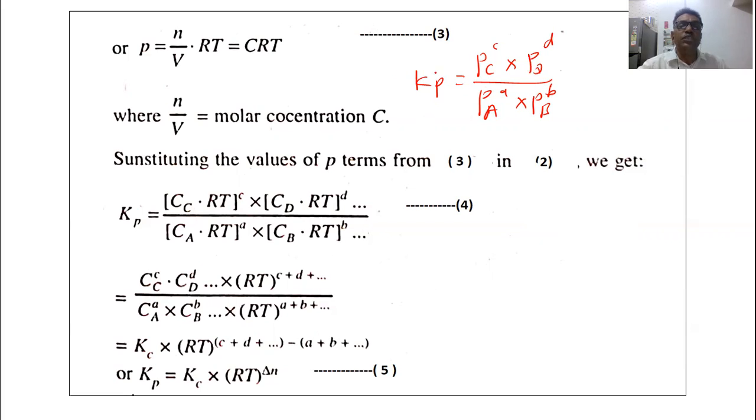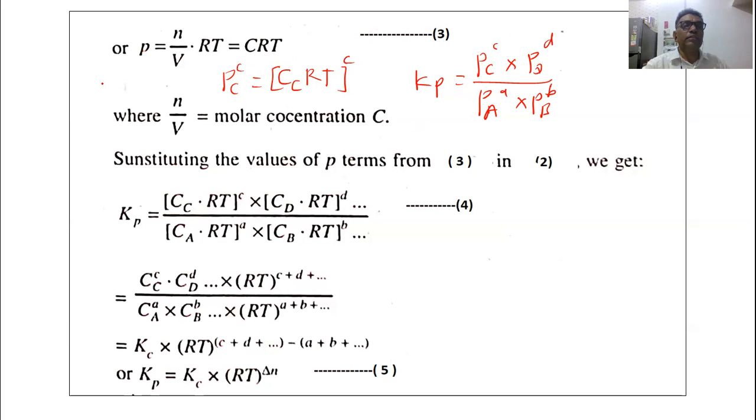Now we can substitute this P, because P is equal to CRT. So we can write Pc raised to c, the partial pressure of the product C raised to power c, as the concentration of the product C into RT, because P is equal to CRT, raised to power c.